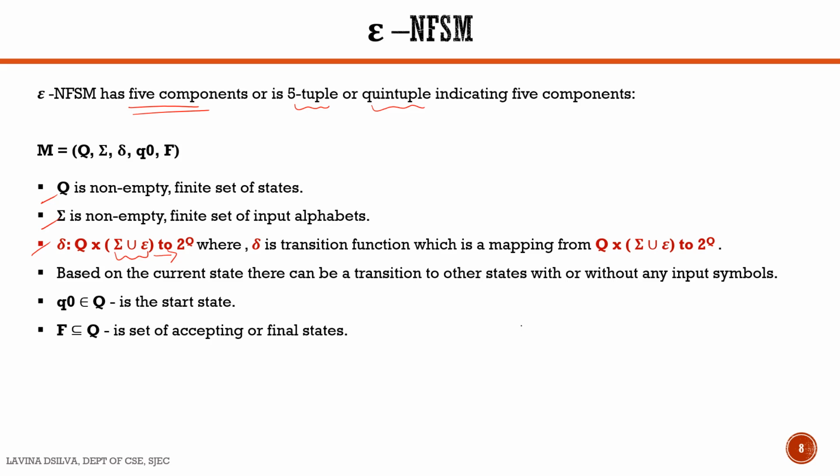Based on the current state, there can be a transition to more than one state with or without consuming any input. Q naught belongs to capital Q, and Q naught represents the start state, and F is a subset of Q, which means that we can have more than one accepting or final state.